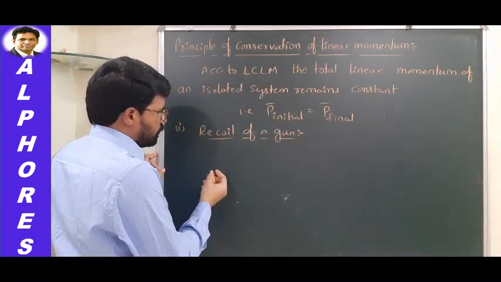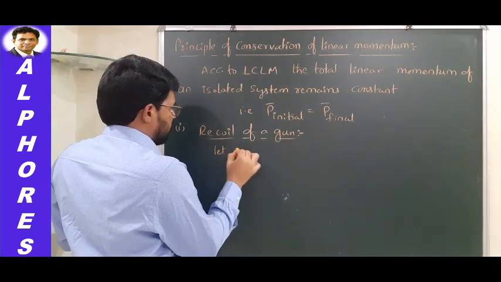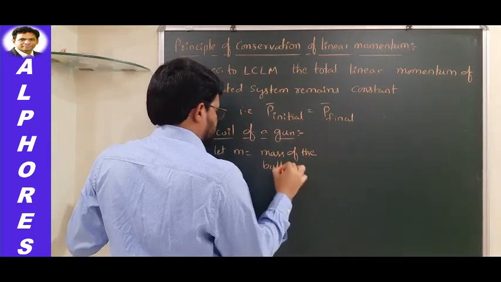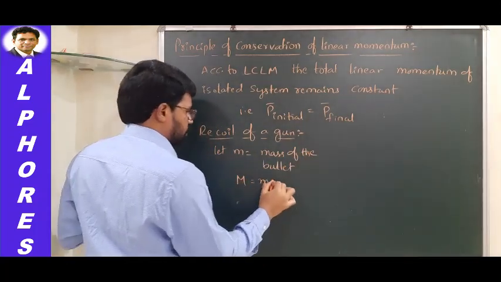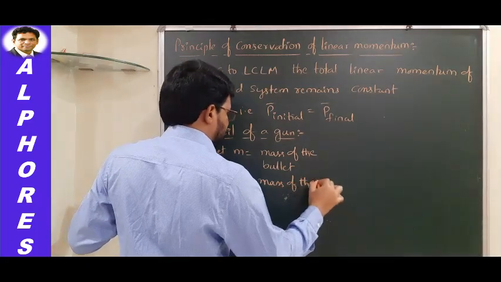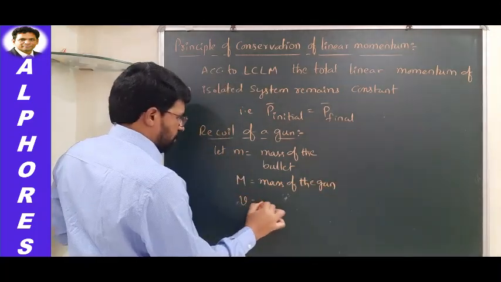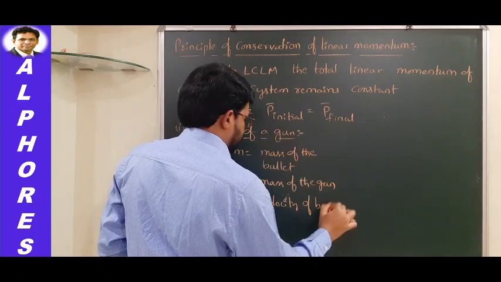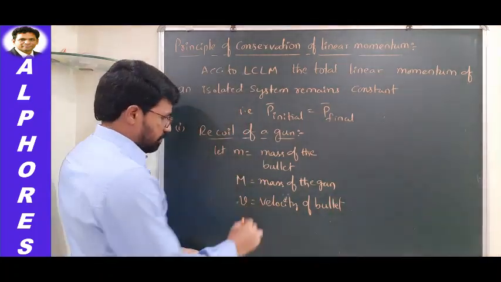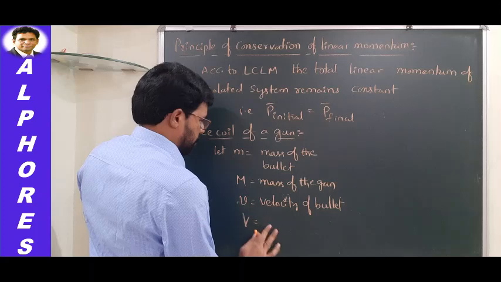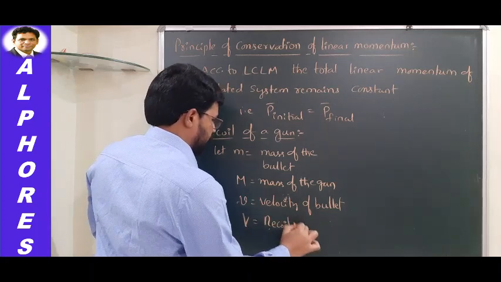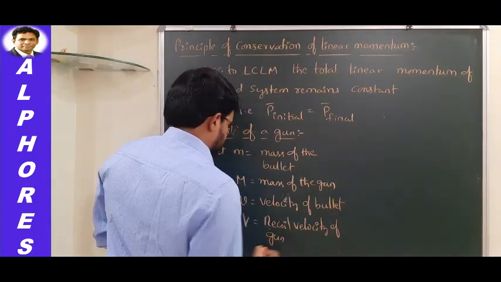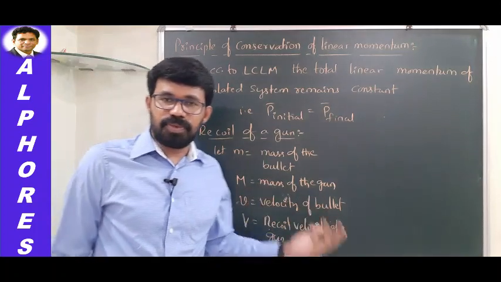Let small m be the mass of the bullet, capital M the mass of the gun, small v the velocity of the bullet, and capital V the recoil velocity of the gun. So these are the parameters with which we are going to start.